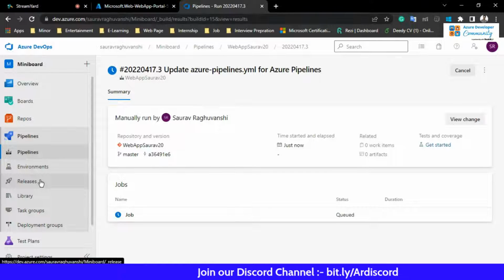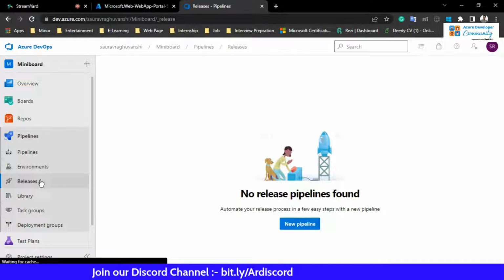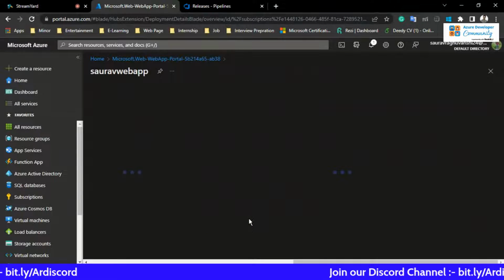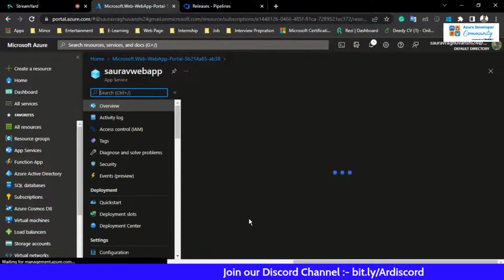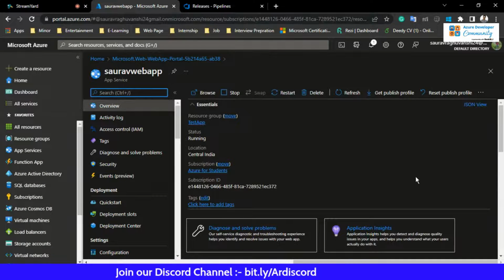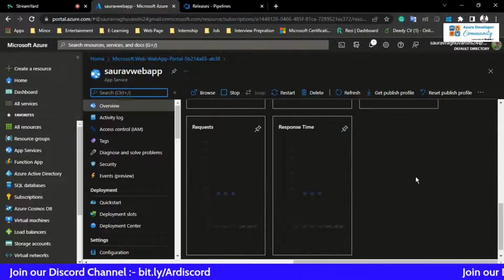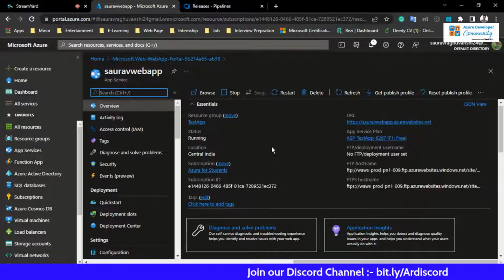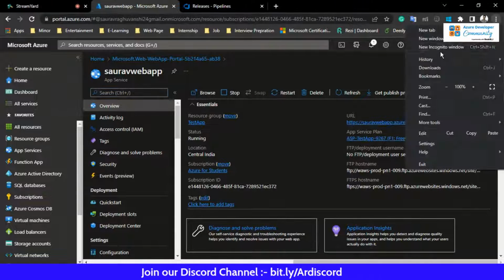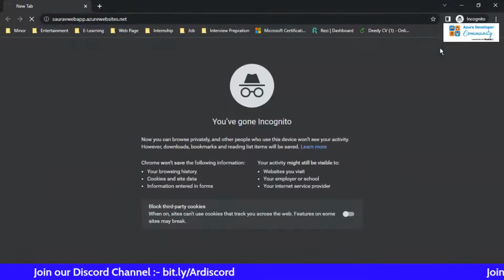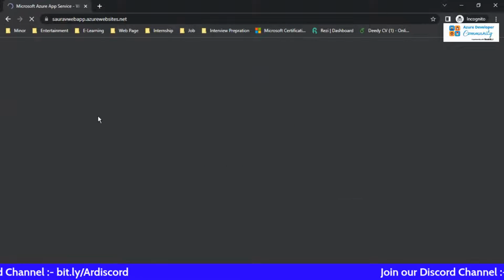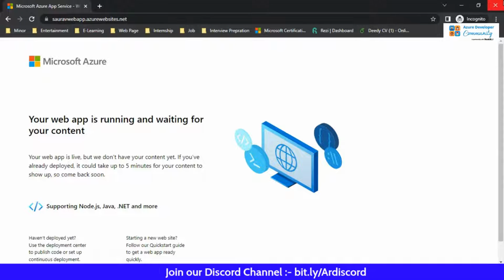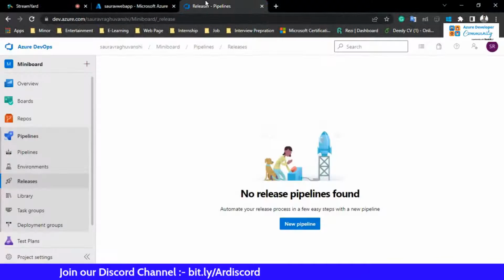Now we are going to create a release pipeline. Okay, so as you know, we have to deploy this application, right? Let me see. Till then the application is now available. So I'm just going to open the web app. I'm just going to copy the URL and see whether the demo app is there or not. So this is the pre-built page that is already available on Microsoft Azure. So this is already here. So let me just go down.